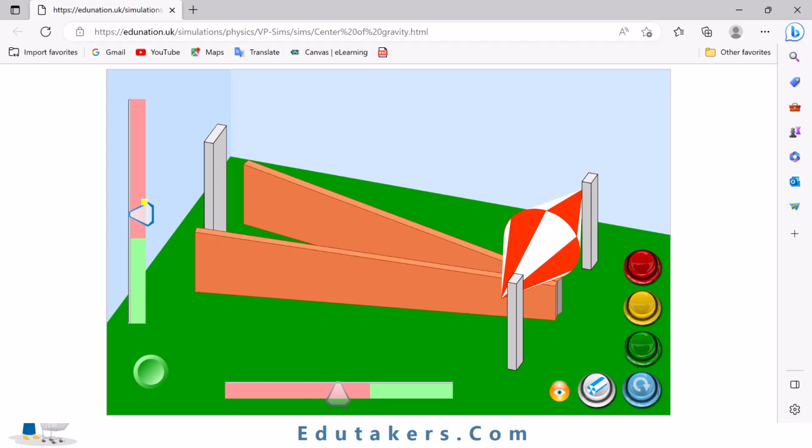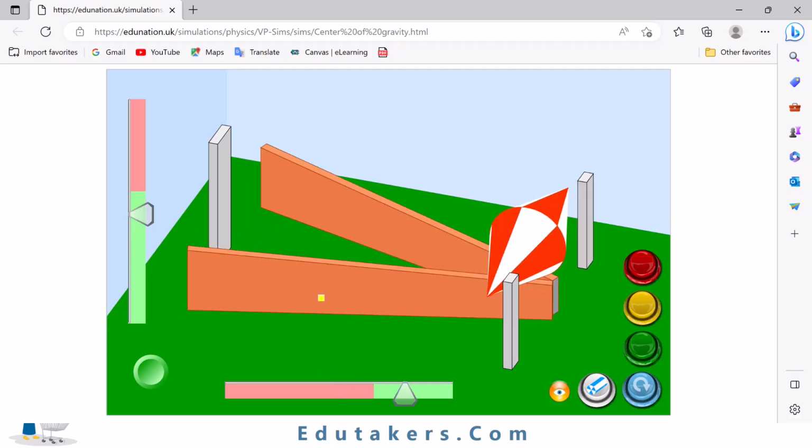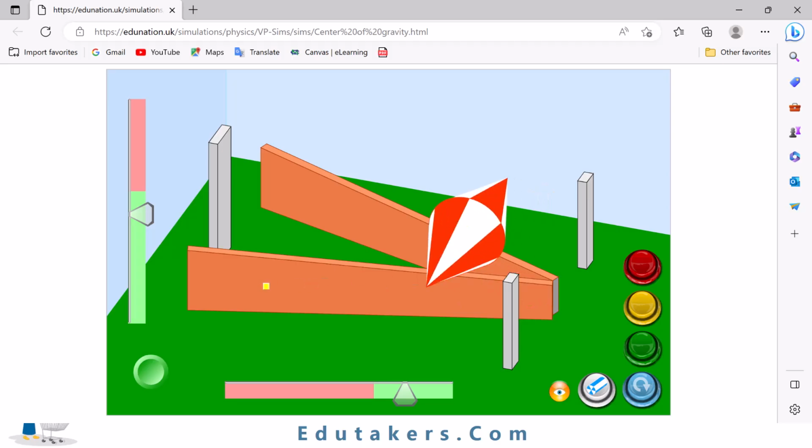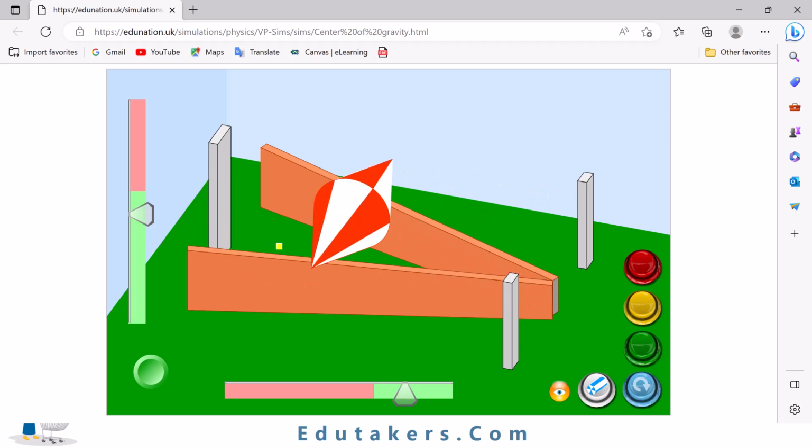So when you have to find the stability of any object, you need to widen the base. When you widen the base, the center of gravity should also be lowered. When both of these conditions are satisfied, the body is in a stable state. So here I'm going to increase the distance between them. Here the base is wider. Now you can see the object is moving, goes to the end and will stop here.